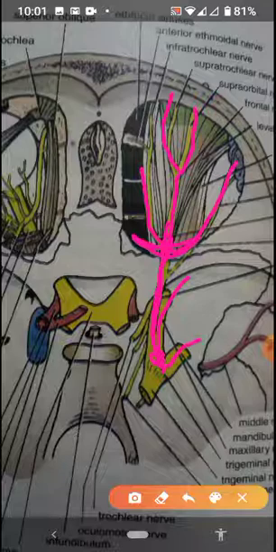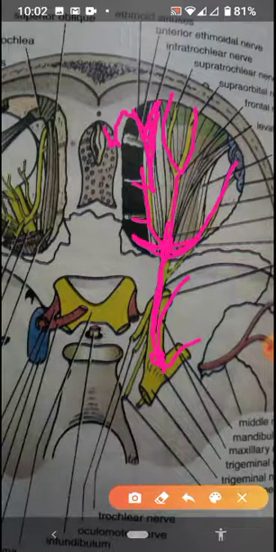And nasociliary has some communicating branches, and you can see the two terminating branches. One is the ethmoidal branch, which enters the ethmoid bone, then the crista galli, and then the nasal cavity. And this one is the long ciliary nerve, which is participating with the short ciliary nerve. We will see the ciliary ganglion again.